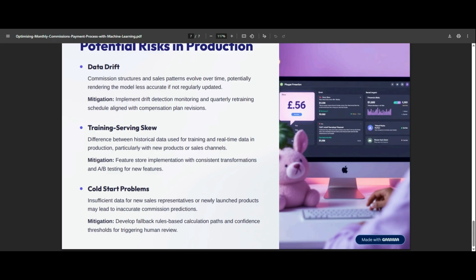We may also have some cold start problems. It may be that there's insufficient data for new sales reps or newly launched products, and these may lead to inaccurate commission predictions. So the mitigation is to develop fallback rules based on calculation paths and confidence thresholds for triggering human review. So yeah, that's my